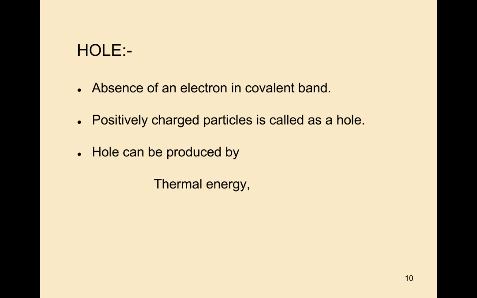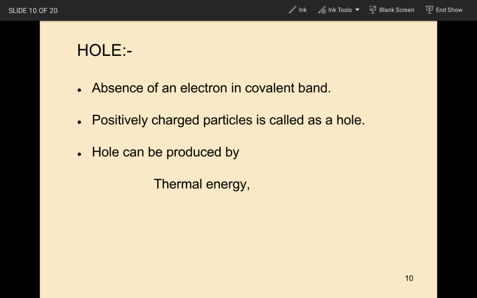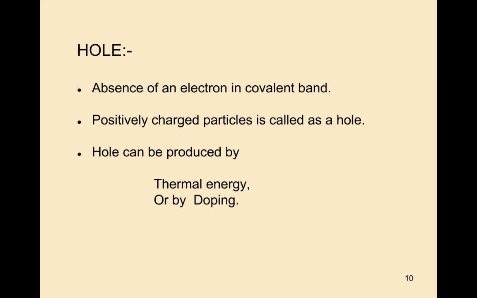Holes can be produced by thermal energy or by doping.